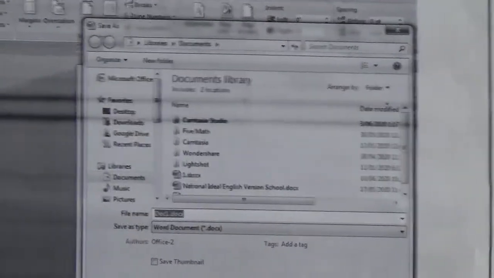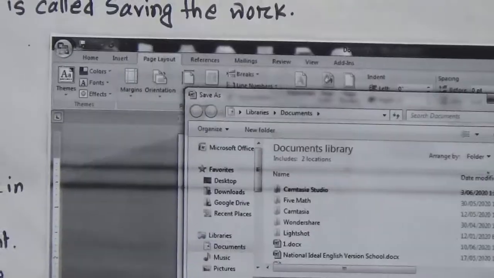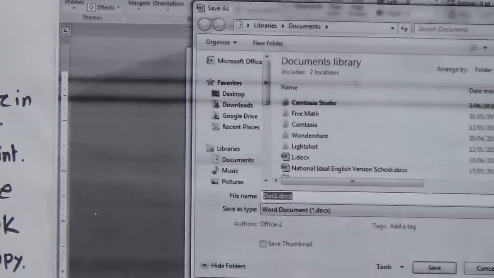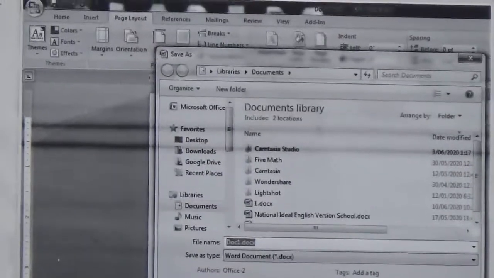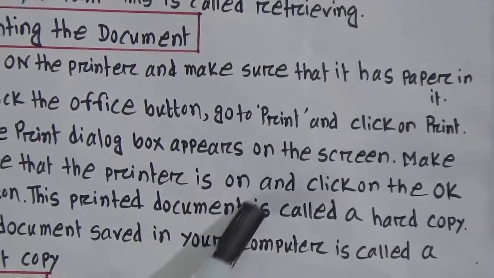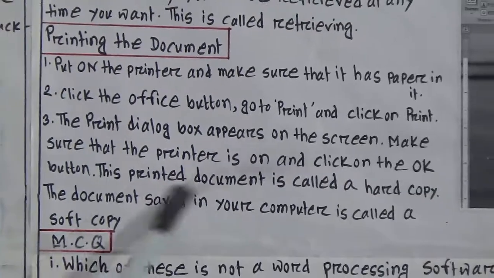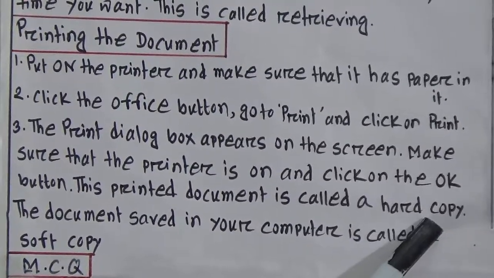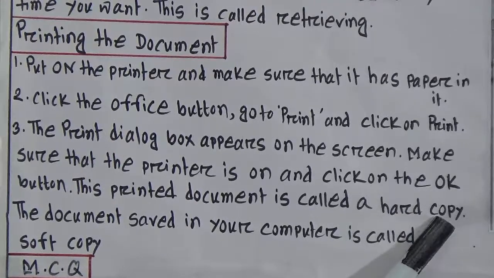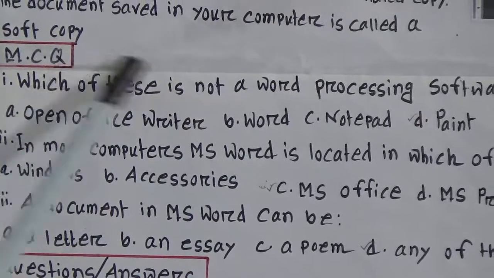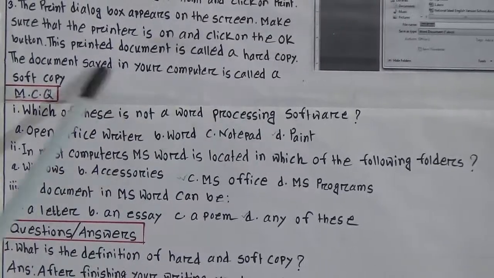Printing the document. Number 1, turn on the printer and make sure that it has paper in it. Number 2, click the office button, go to print and click on print. Number 3, the print dialog box appears on the screen. Make sure that the printer is on and click on the OK button. This printed document is called a hard copy. The document saved in your computer or on the hard disk is called a soft copy.